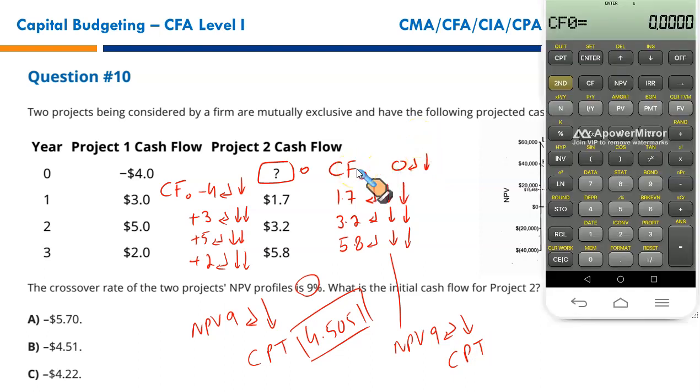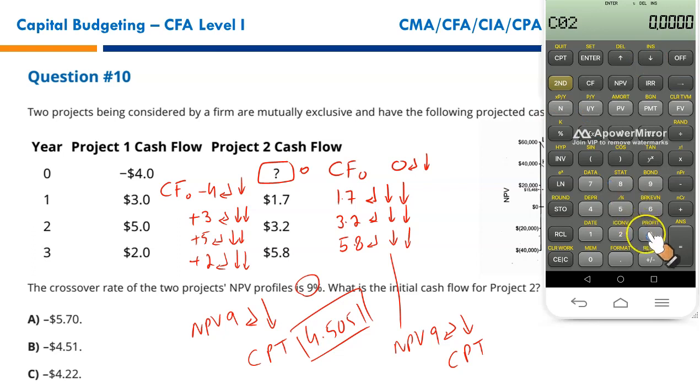Alright, so cash flow for year 0 is 0, assuming it's 0. Enter, down arrow key. Cash flow for year 1, 1.7, enter, down arrow key twice because it's just a single cash flow.